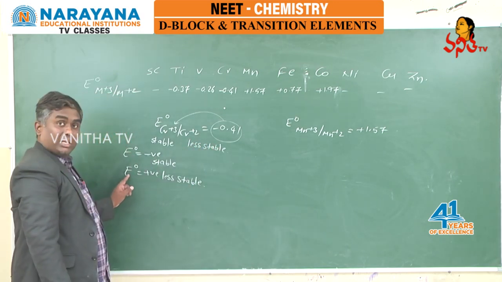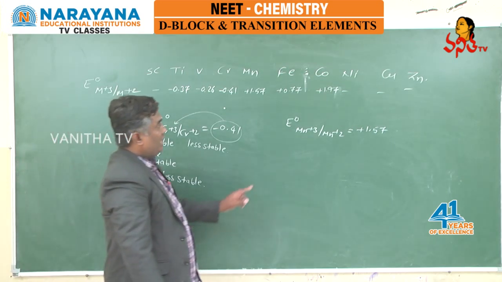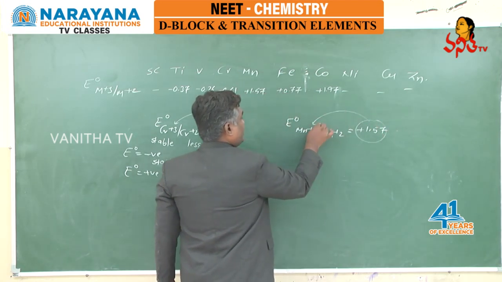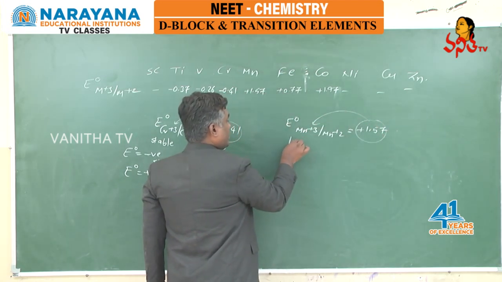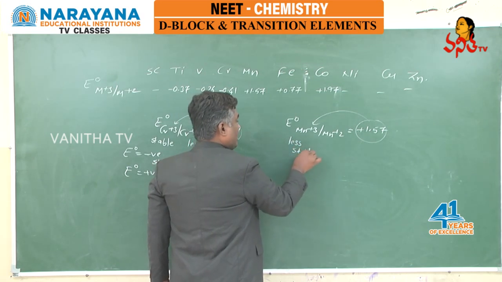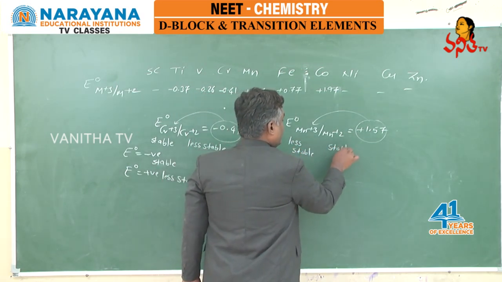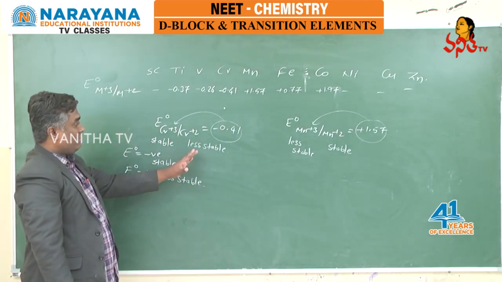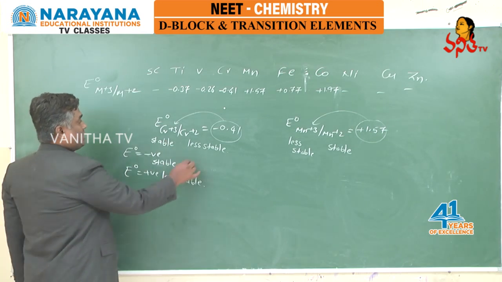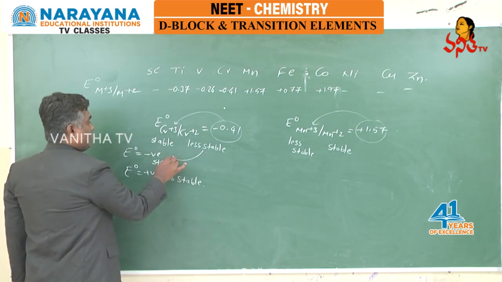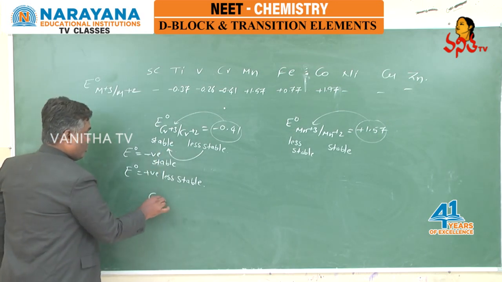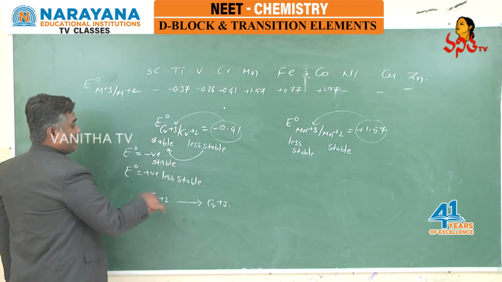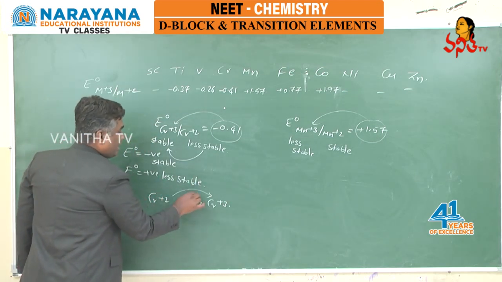And I told you E naught positive means less stable, and here we got a positive value, which belongs to the first species. So manganese plus 3 is less stable, and manganese plus 2 is stable. And we know that less stable species always try to convert into stable species. So here chromium plus 2 is trying to convert into chromium plus 3. Plus 2 is becoming plus 3, which is known as an oxidation reaction.